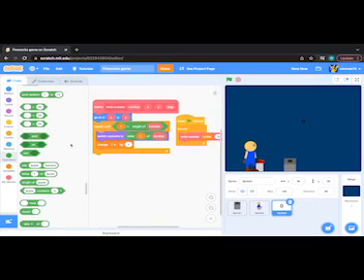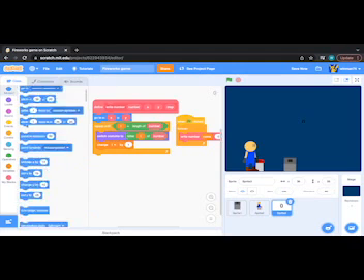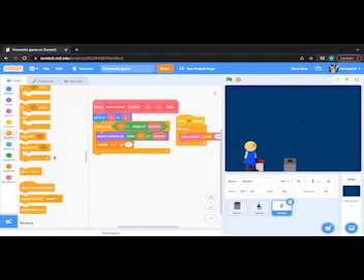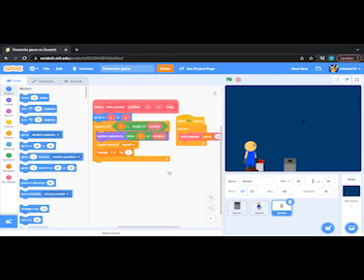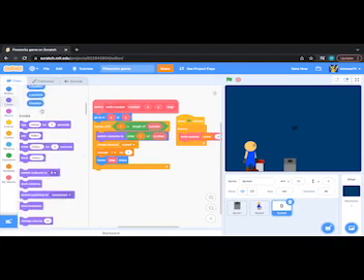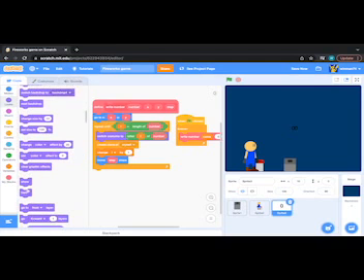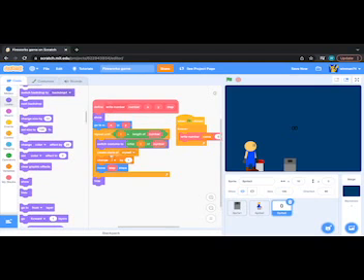Anyway, then create clone right after switching to that costume, and then move steps. And then what we want to do is make sure that the original hides, so that there's not an extra one, but show at the start so that the clones show.